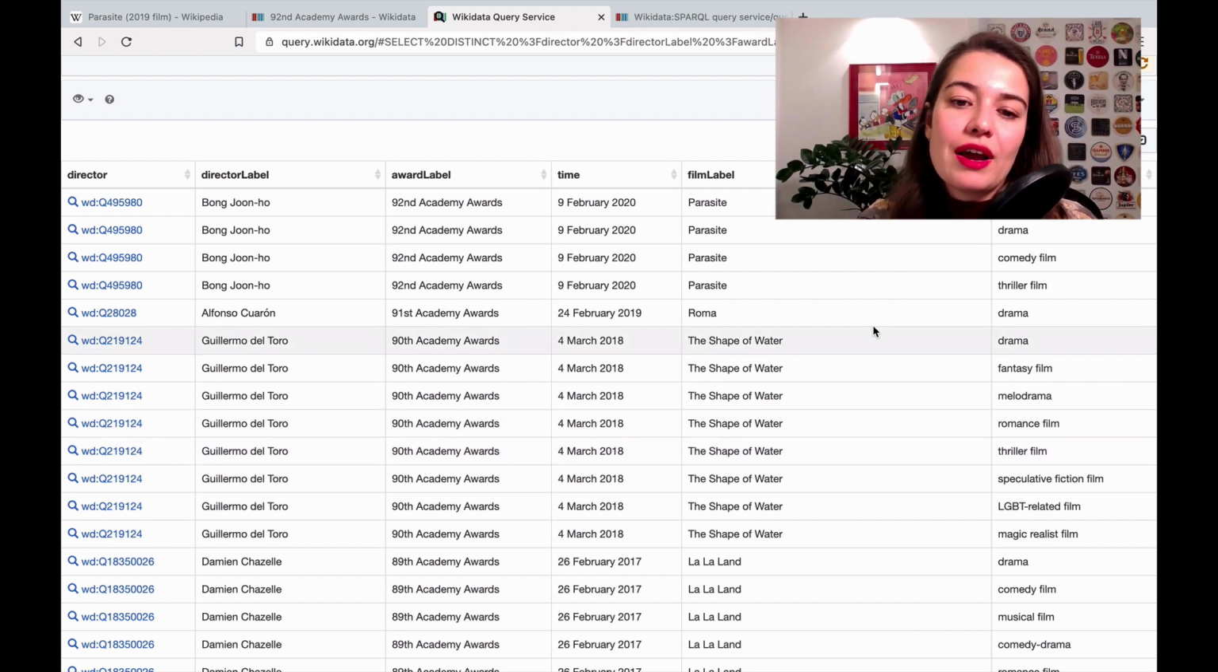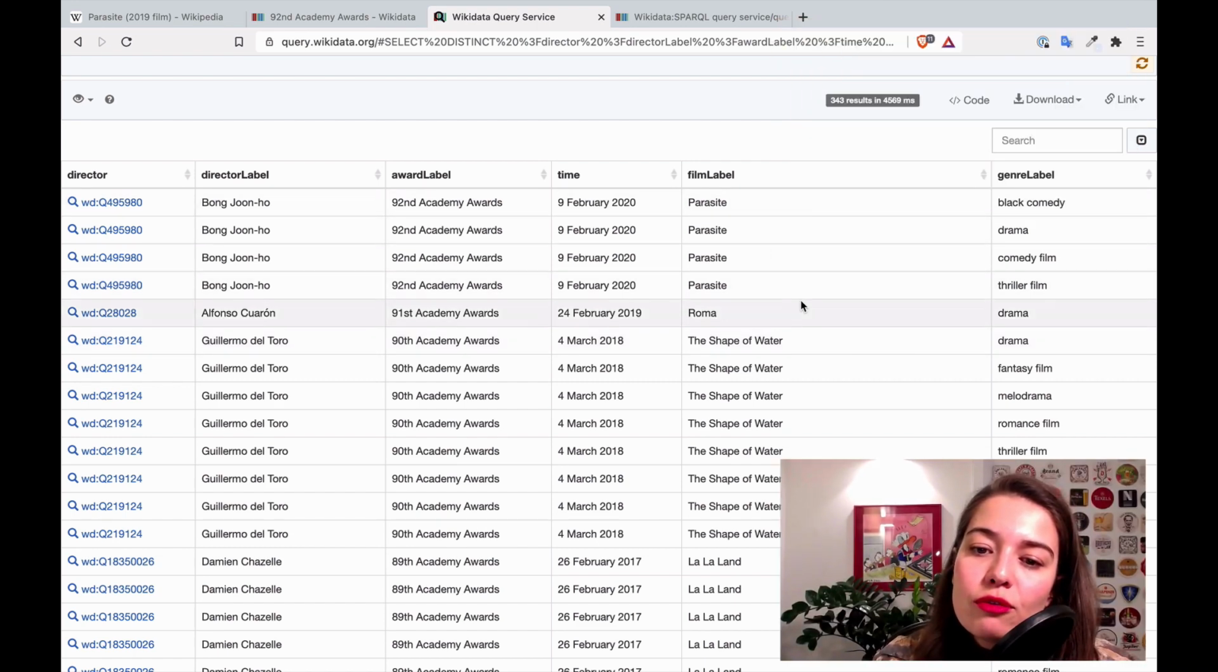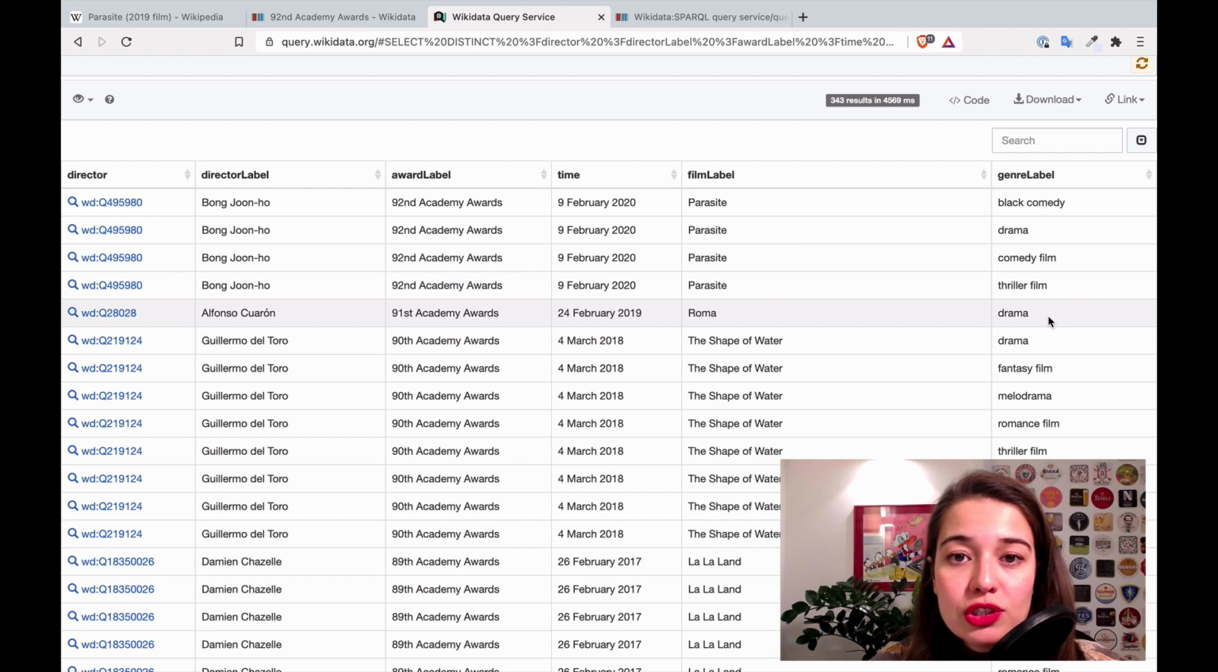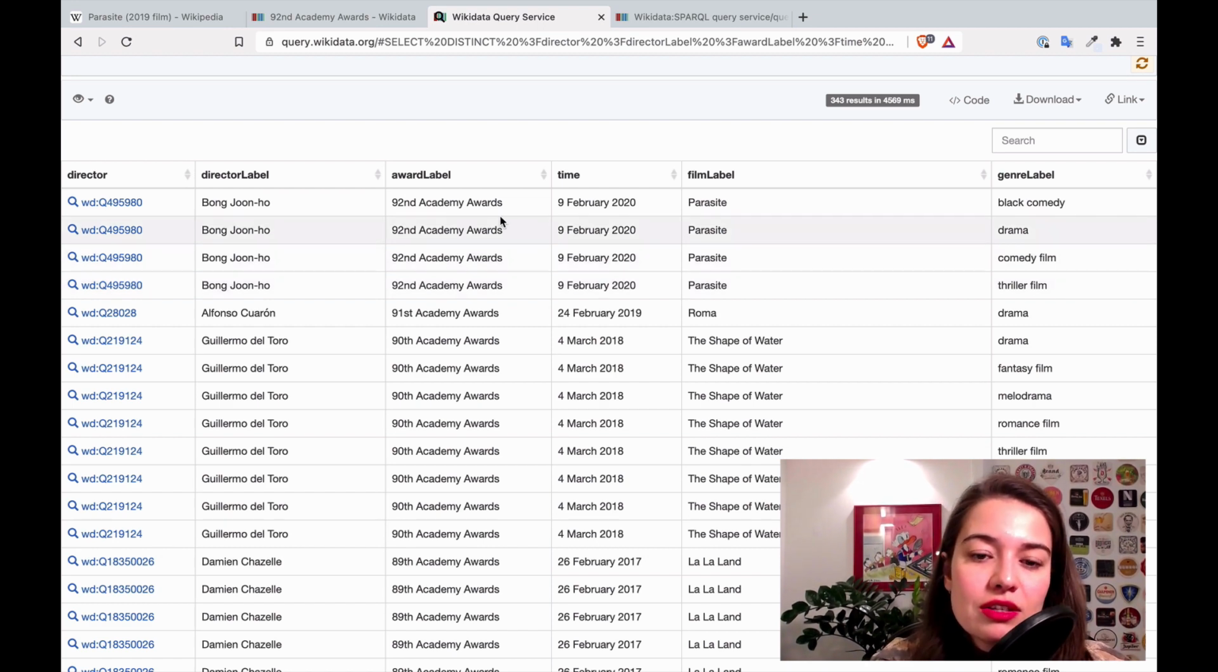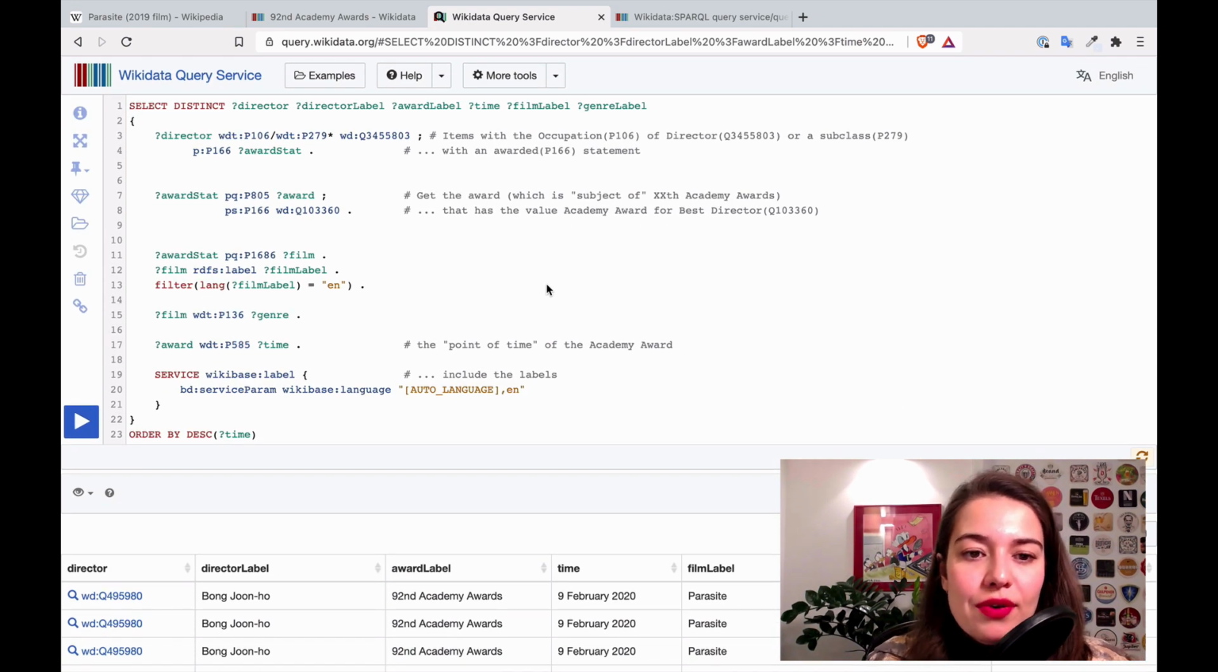But one thing you can realize is it creates redundant rows if one feature or one trait of this film has more than one data point. For example, the movie Roma apparently is a drama, and that's the only genre it has, so it only creates one row for it. But the movie Parasite is a black comedy, a drama, a comedy film and a thriller film, so then it creates 4 rows for this one film. This is something you need to keep in mind while you're collecting data. Okay, so this is fine, right?